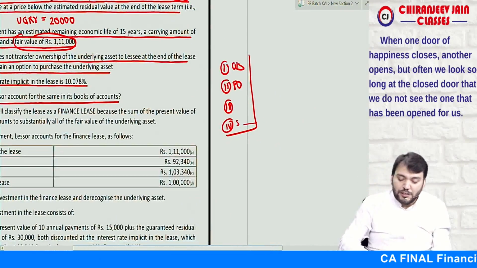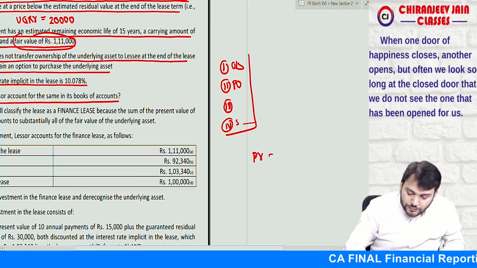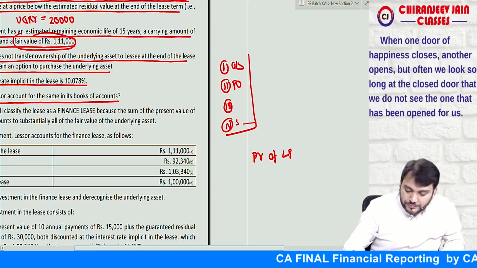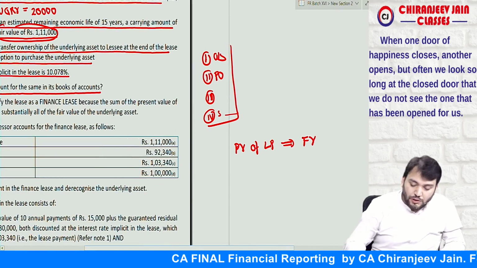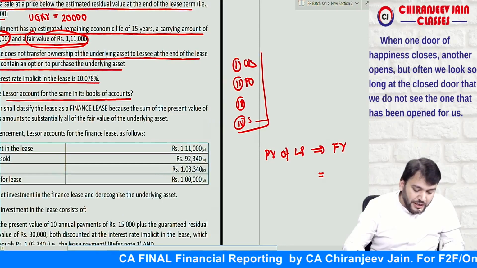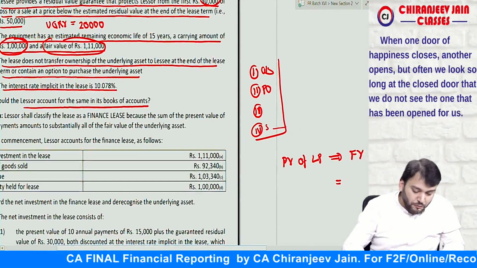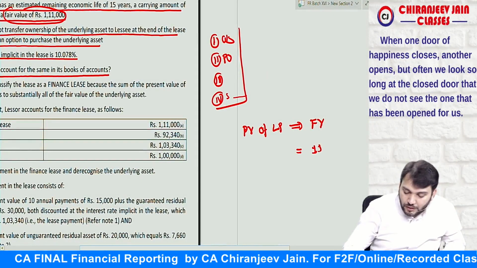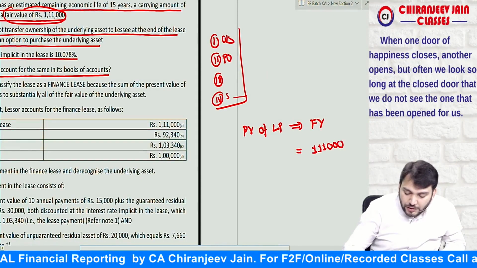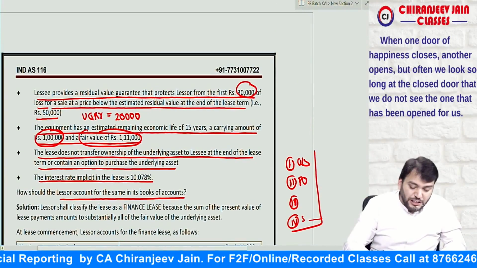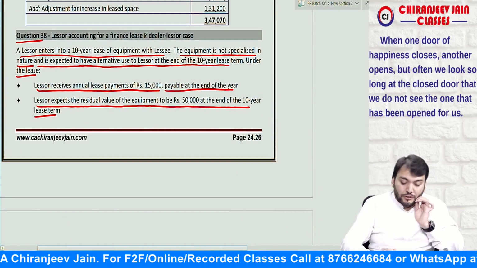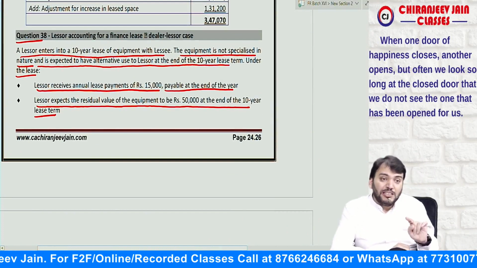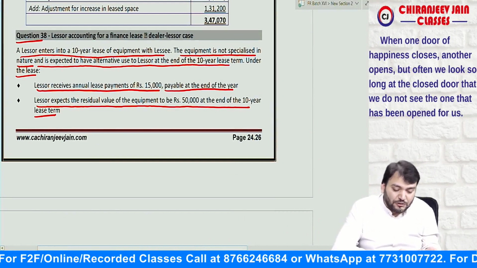Fourth point means we need to find out present value of lease payment and we should compare this with what? Initial fair value. So initial fair value is how much? 1,11,000. I need to find out present value of lease payment. When I say present value of lease payment, this will include lease payment plus guaranteed residual value.